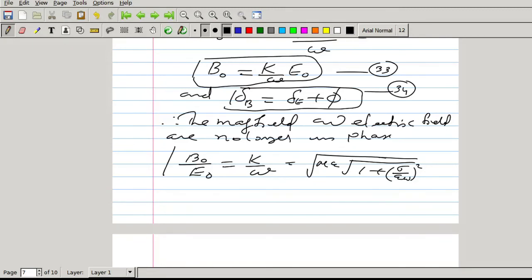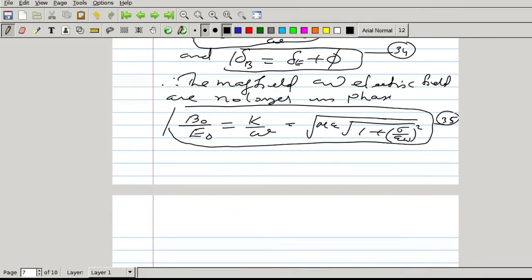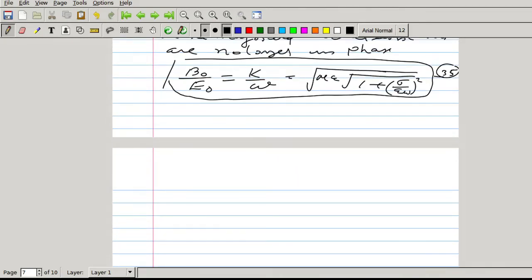So this is B0 by E0. The real amplitudes are related by this equation 35. Now they have a phase difference phi. Electric and magnetic field vectors have a phase difference phi.